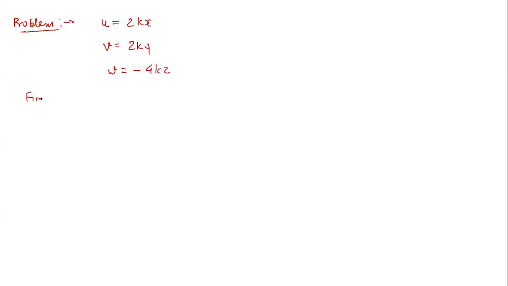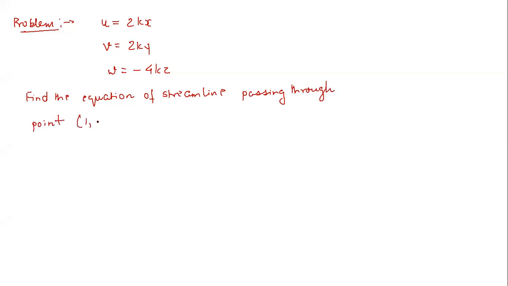Now find the equation of the streamline passing through point (1, 0, 1).